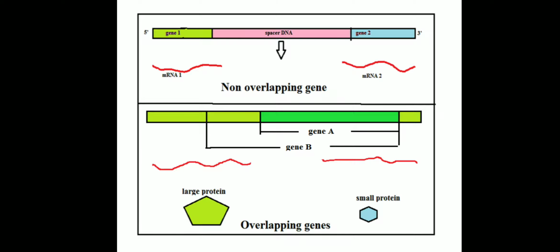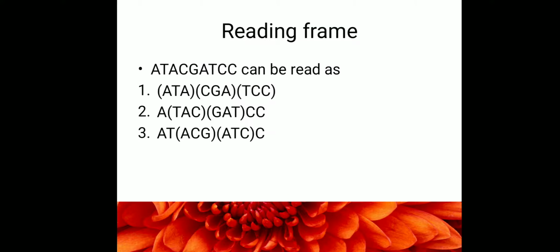A reading frame of a gene refers to the set of three bases forming the sequence of codons. You all know that there will be a nucleotide sequence on the mRNA. So how is this read in the form of codons? Three nucleotide bases together form a codon. So let us read this sequence now.